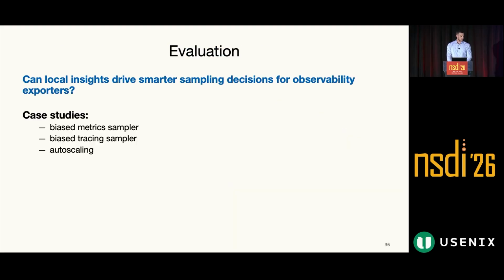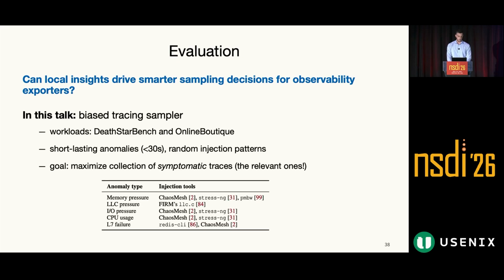So in our evaluation, we focus on answering the question of why our architecture ensures smarter sampling decisions for our observability exporters. We have three case studies, and we will focus on the bias trace sampler in this talk. The bias trace sampler essentially aims at maximizing the number of distributed traces collected among the symptomatic traces. These are the traces that suffer from the performance anomalies that we discussed before.